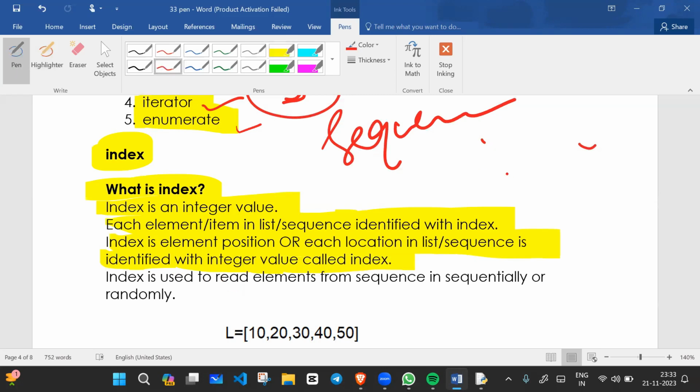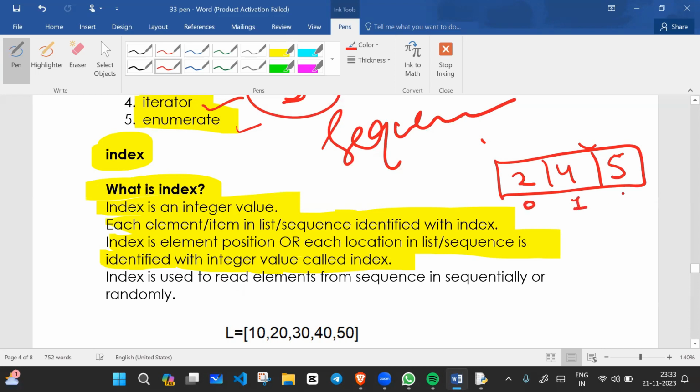For example, I have this block. Inside we have 2, 4, and 5. So what are the position values? This is the 0 position, this is 1, and this is 2. So this 0, 1, and 2 is nothing but the index. Here I write -3, -2, and -1, going from right to left, and the other is from left to right. This is the negative indexing, and this is the positive indexing to access these elements.